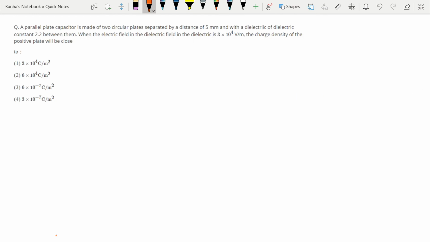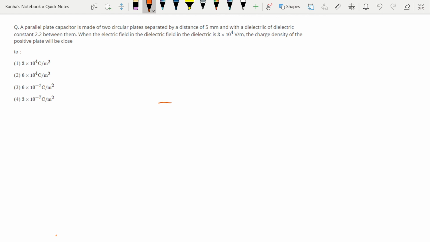Let's look at a question. A parallel plate capacitor is made of two circular plates separated by a distance of 5 mm with a dielectric constant 2.2 between them. When the electric field in the dielectric is 3 into 10 to the power 4 volt per meter, the charge density of the positive plate will be close to what?